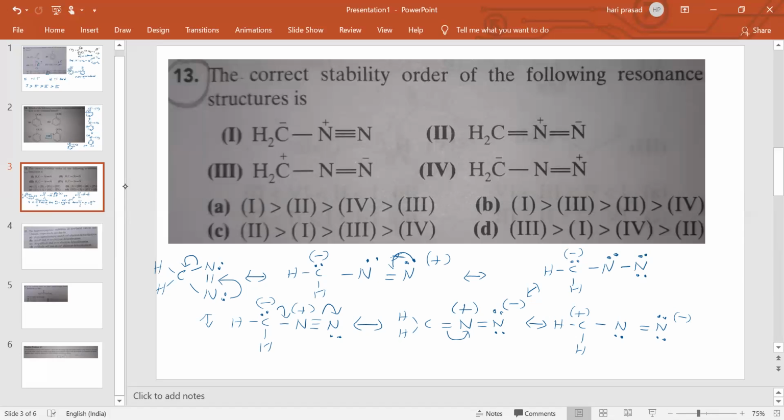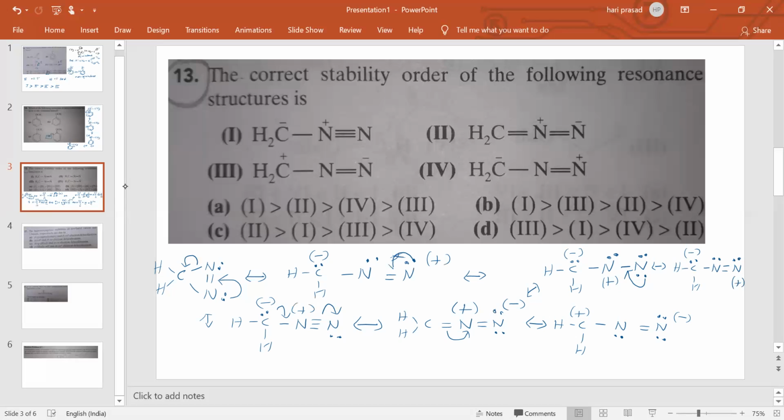So now one bond is shifted, therefore here negative charge will not be there, but here positive charge will be there. Next we will shift like this. So CH2 here lone pair negative charge, single bond N, lone pair will be there, double bond N, lone pair will be there, positive charge will be there.